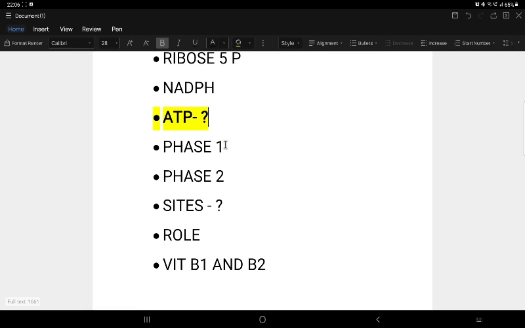Remember, 1 looks like I, so irreversible. In 2, ribose 5-phosphate is formed, R R, so reversible. It can be confusing, so that is why I highlighted this. Remember with me: phase 1 is oxidative, NADPH, and irreversible. Phase 2 is non-oxidative, ribose 5-phosphate, and reversible.